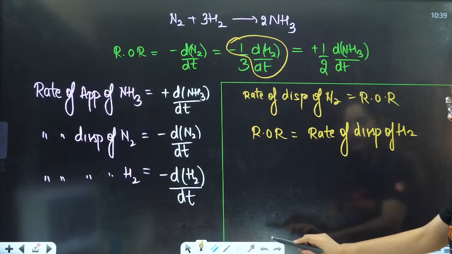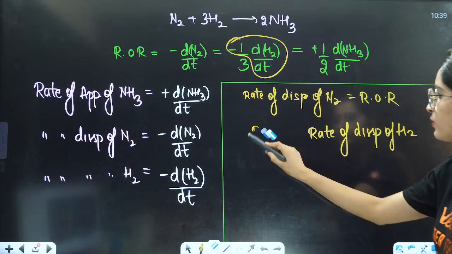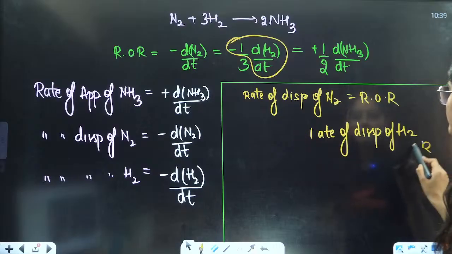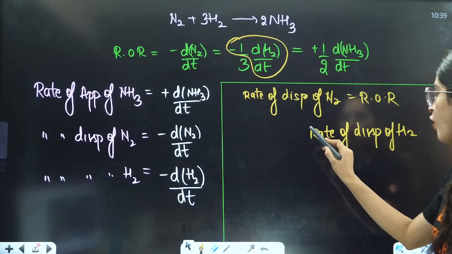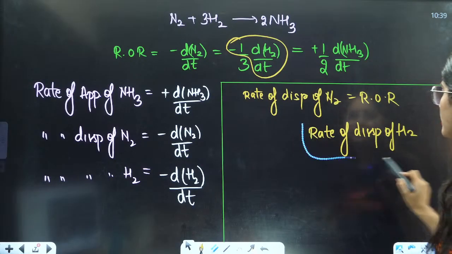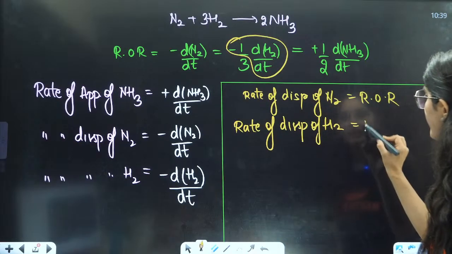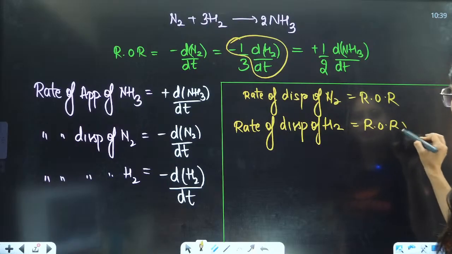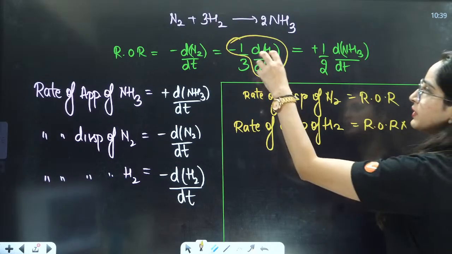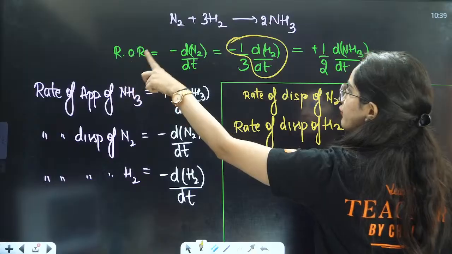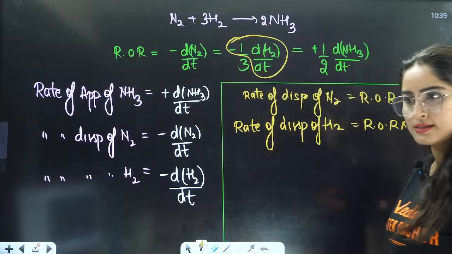To make it easier, can you write that rate of disappearance will be equal to rate of reaction multiplied by 3? Because you will take the 3 over here: 3 into rate of reaction is equal to rate of disappearance, right?